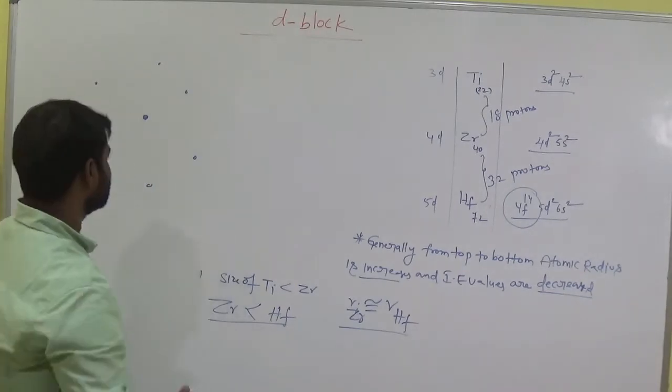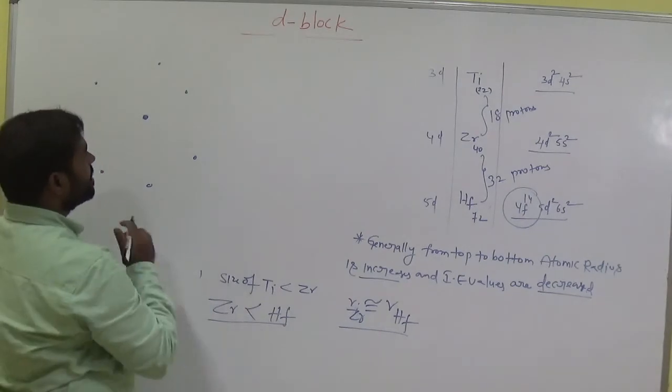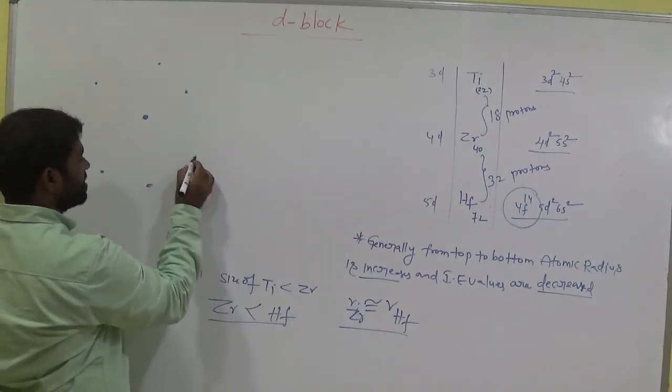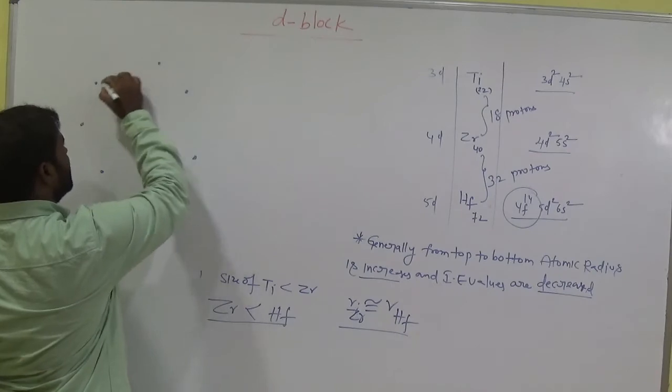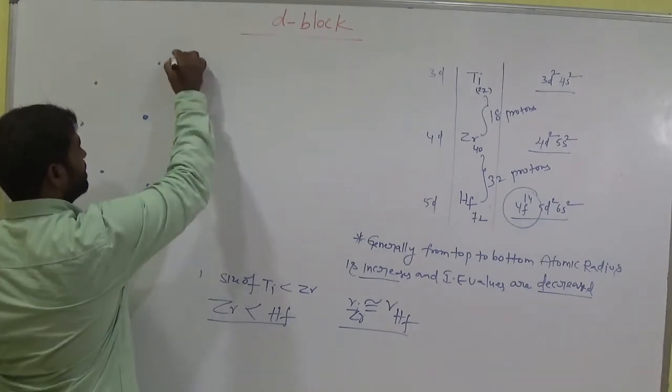What is the reason? Let's see. So this is the nucleus of hafnium. Suppose there are 14 f electrons. What type of electrons are these? The electrons which are present in 4f. Suppose 14 electrons. These are the electrons.